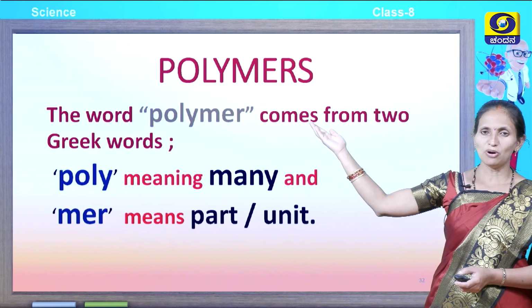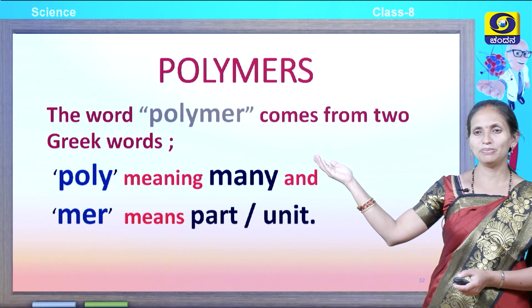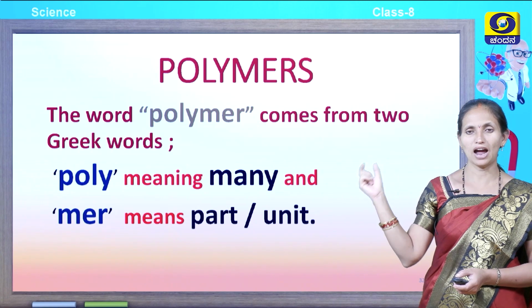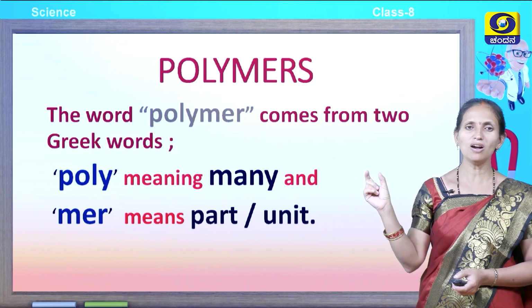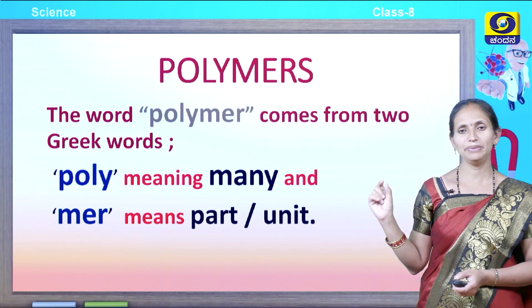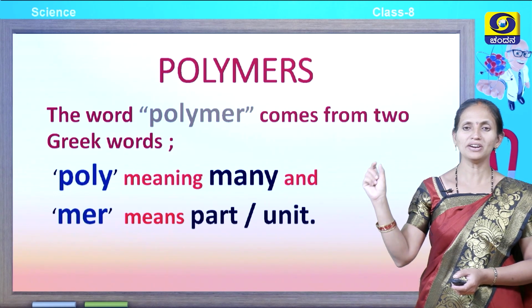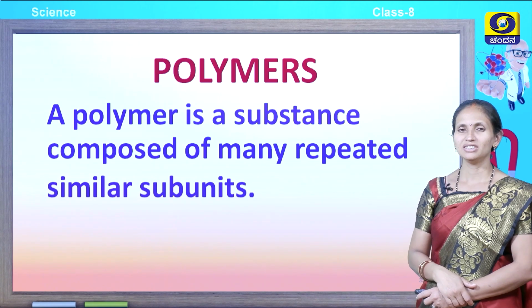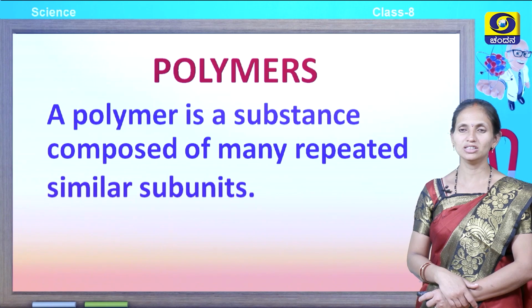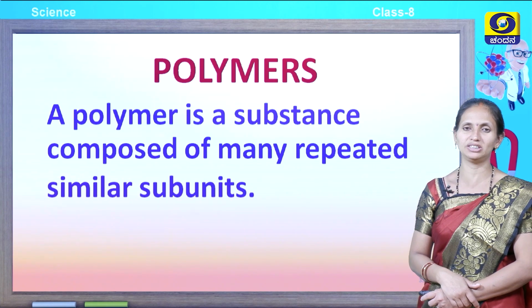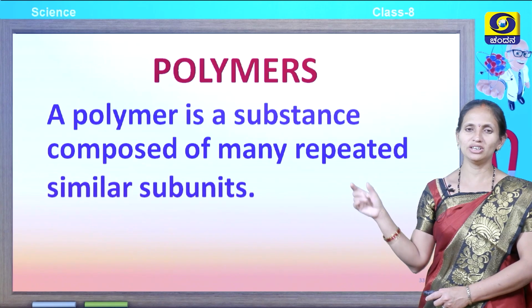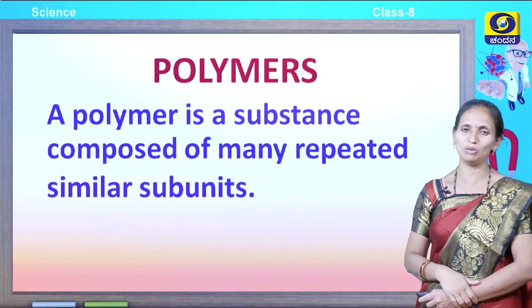Okay, let us talk about polymers. The word polymer comes from two Greek words, poly and mer. Poly means many and mer means a part or a unit. A polymer is a substance composed of many repeated small similar subunits. Same kind of units which are joined together lead to the formation of a polymer.